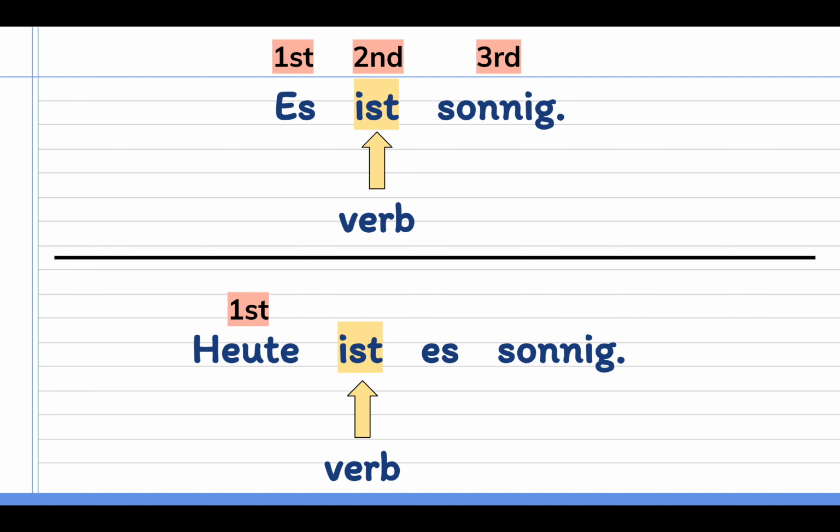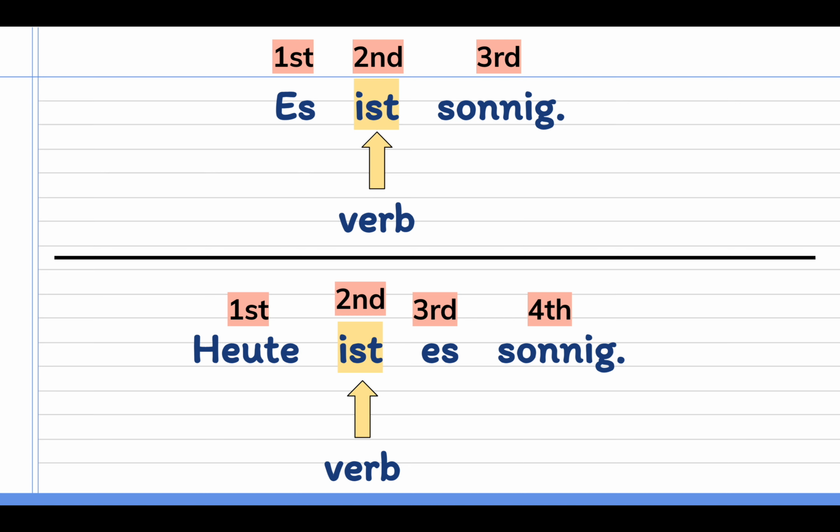So now I have my time first, heute, my verb comes second, and then es, which used to be first, now comes third, because when I add that time and I have that be the first word, it pushes that other word to go after the verb so that my verb stays second. And then sonnig, of course, also gets pushed a little bit and becomes fourth. So my verb stays in the second position. It's just that everything else kind of shifts down a little bit when I start with a time.